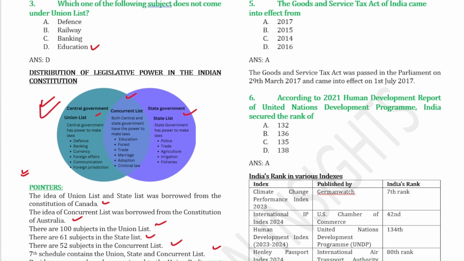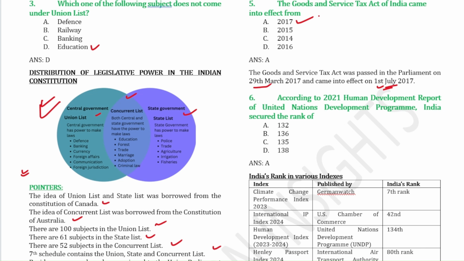Next question, the Goods and Services Tax Act of India came into effect from 2017. This GST Act was passed in Parliament on 29 March 2017 and it came into effect on 1st July 2017. So the dates are important.